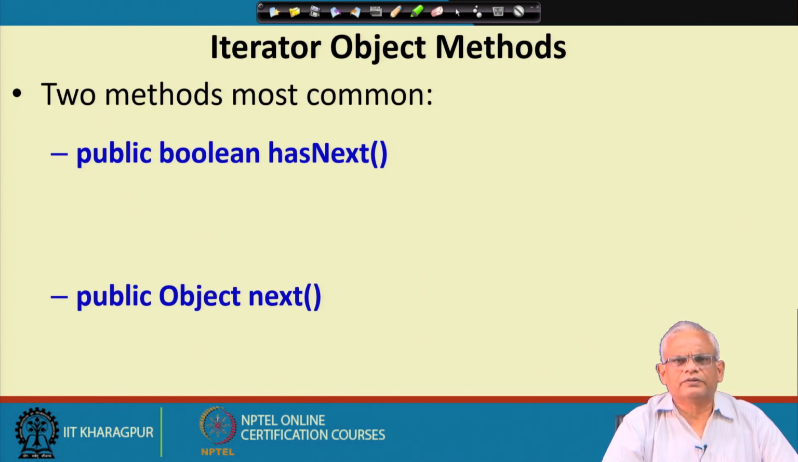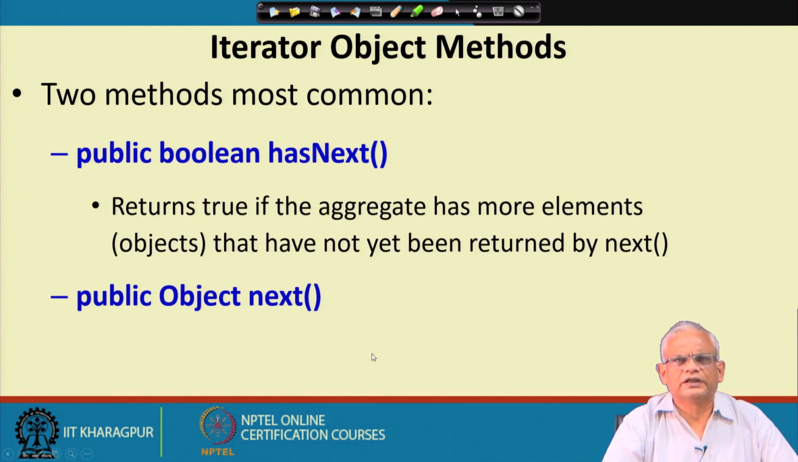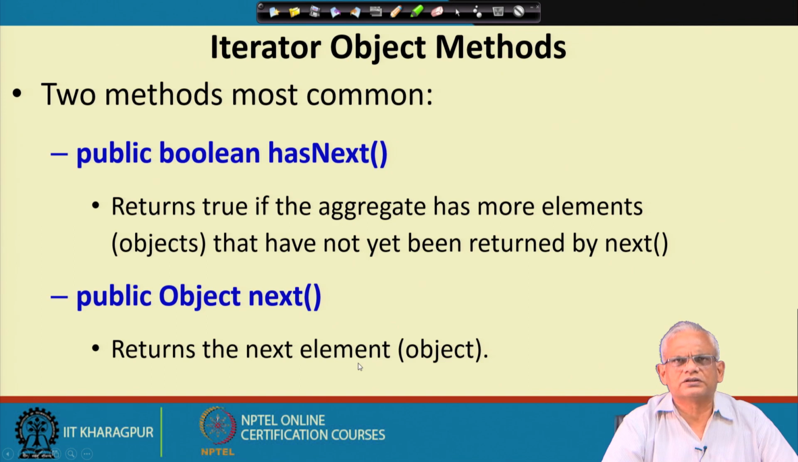But irrespective of the iterators used in various applications, two methods are most common. One is has next, that is whether we are at the end of the aggregate or there are more elements to traverse. It returns true if the aggregate has more elements that have not yet been returned by the next, and next method which returns the next element in the aggregate which has not so far been traversed.